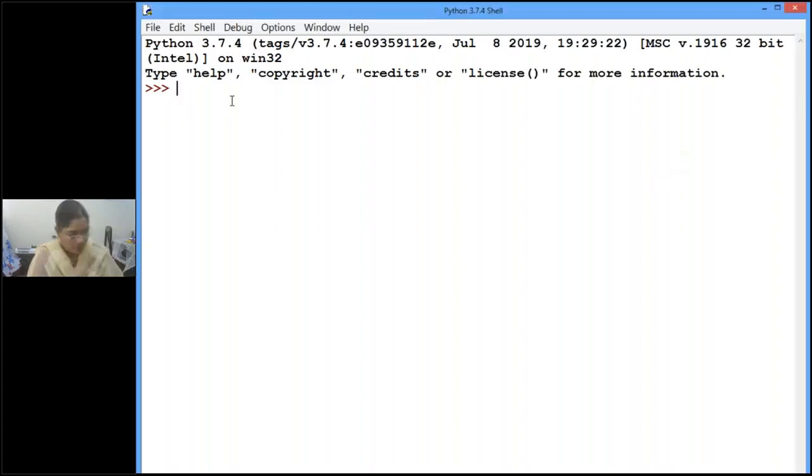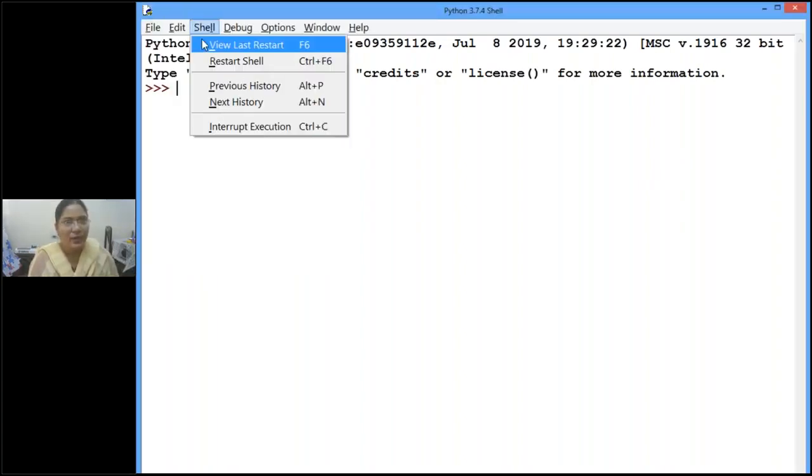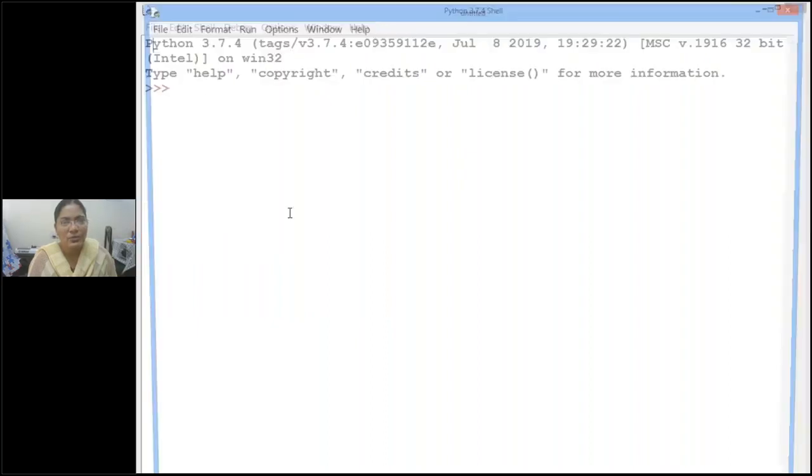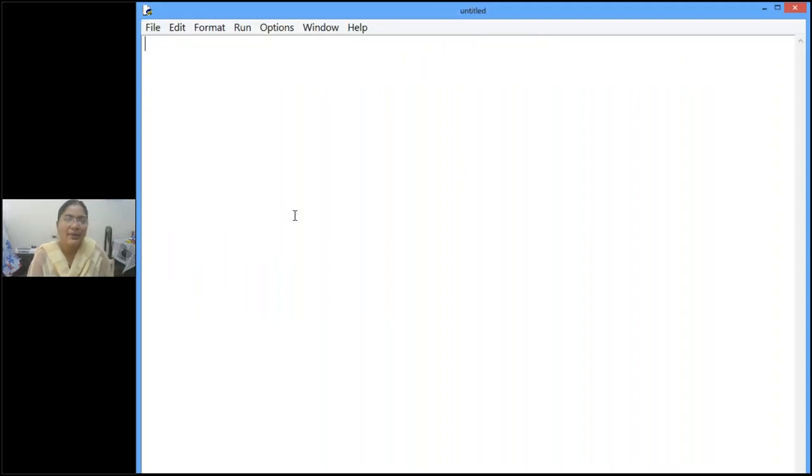Yeah, so now we will open a new file. Suppose you are asked to check whether a given number is divisible by 5. So what are the inputs we need? First we will decide which one to be taken as input. Let the number given as input be n. n is equal to int(input("Enter a number")).